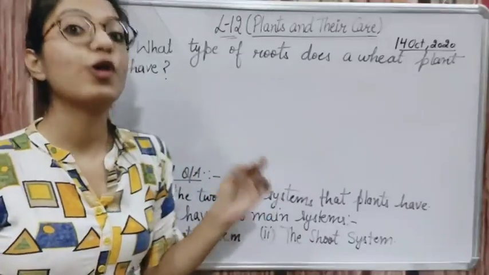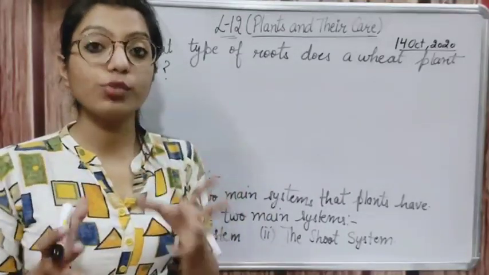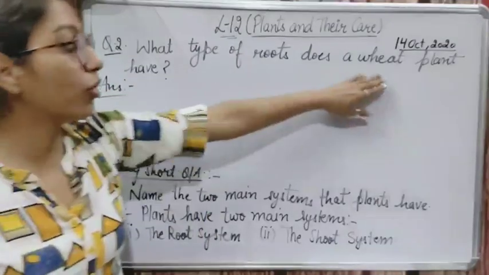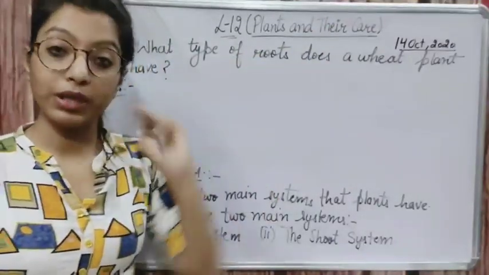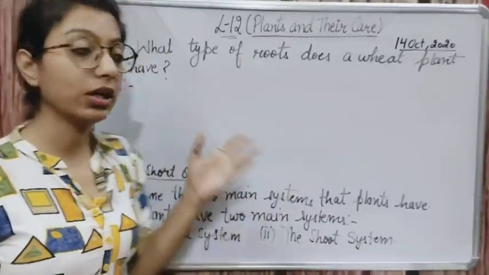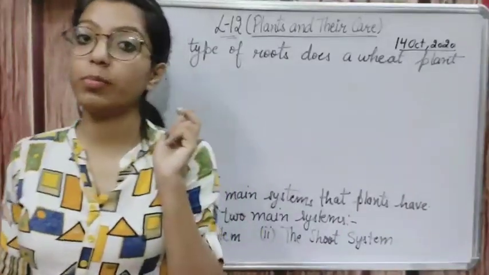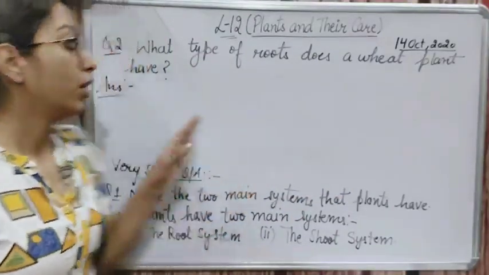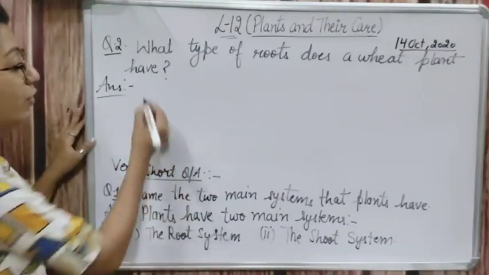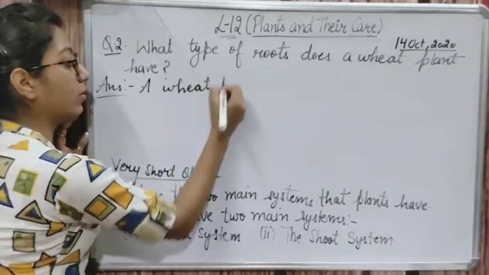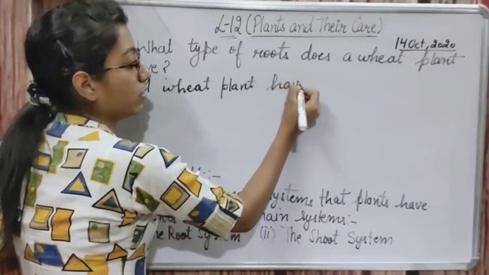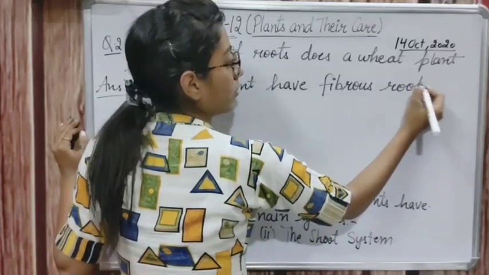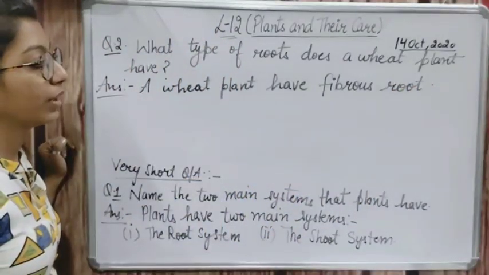So what type of roots does a wheat plant have? A wheat plant has fibrous roots, right? So it has a bunch of roots and fiber-like roots. In the exam I can ask not only about wheat, I can ask about millet, maize and grass also, so don't get confused. Keep the examples in your mind of the taproot system and the fibrous root examples, and also the shoot system. A wheat plant has fibrous root. Okay.